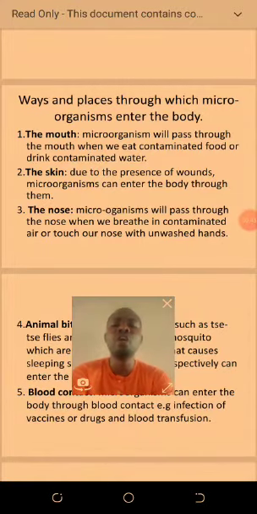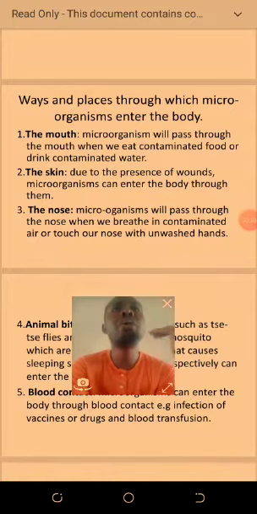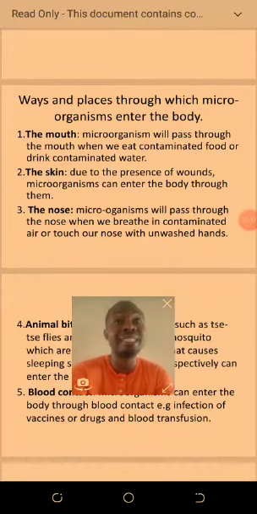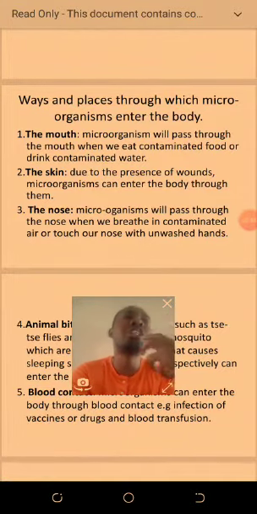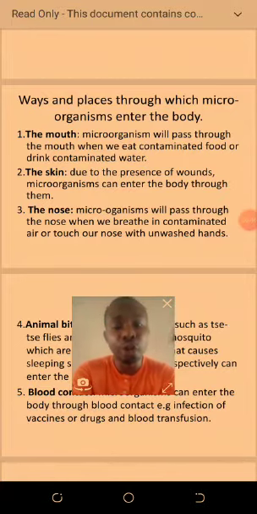Number three, the nose. When you breathe in contaminated air, microorganisms can enter into your body through that means. Or you touch your nose without washing your hands very well.